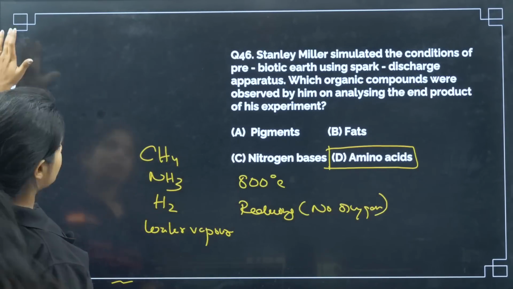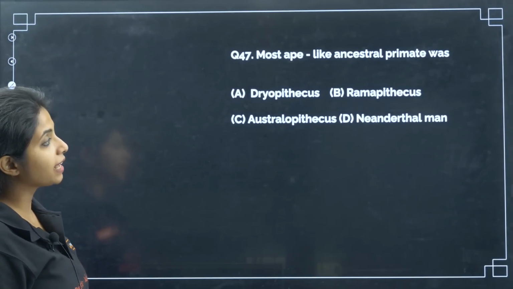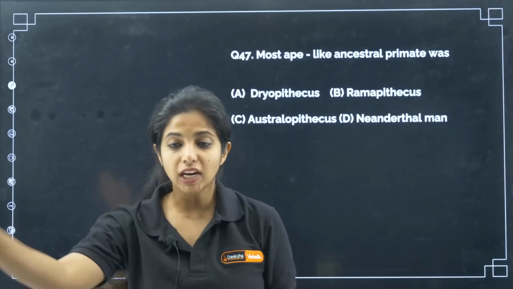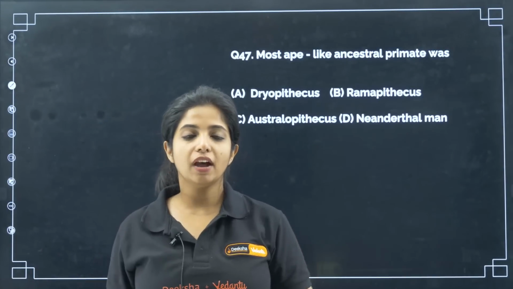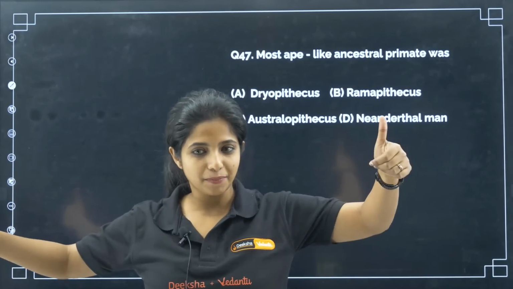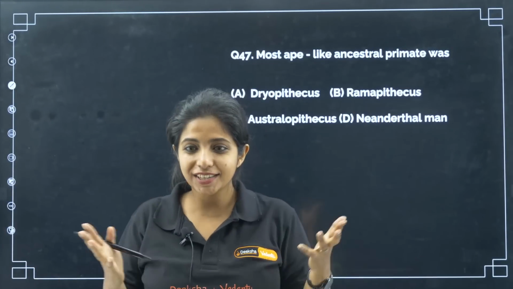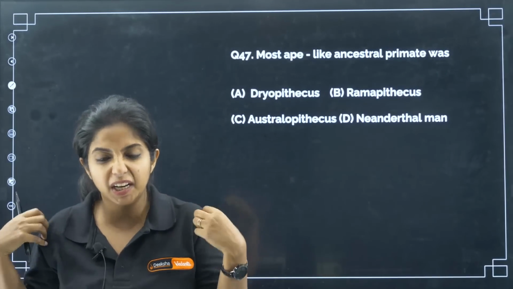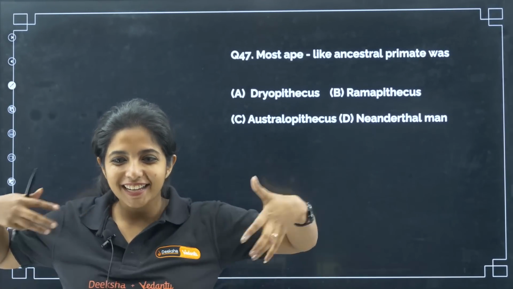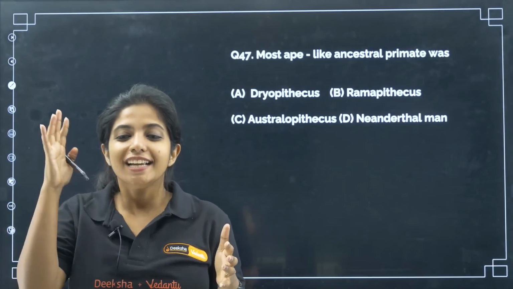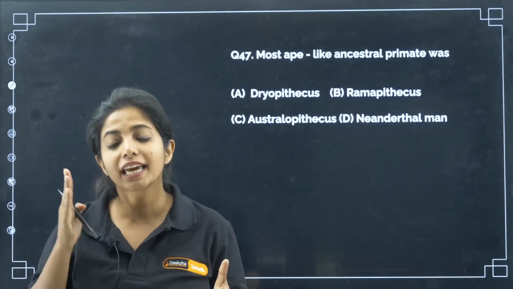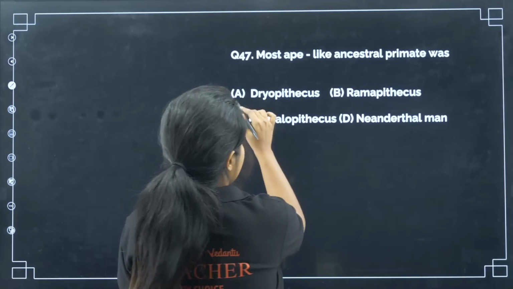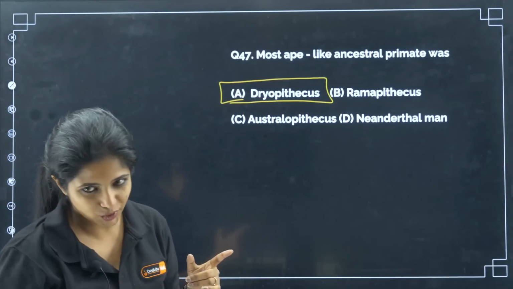Okay, going ahead to the next question. Most ape-like ancestral primate was? So starting off with the evolution of man, we have two guys, Dryopithecus and Ramapithecus. Ram suggests it's man-like, right? So Ramapithecus were more man-like. Dryopithecus had a dry scaly body, they were itching, like chimpanzees, like apes. So basically, Dryopithecus were the ape-like ancestral primates that we had. Remember that: Dryopithecus, not Ramapithecus. So A becomes your answer.